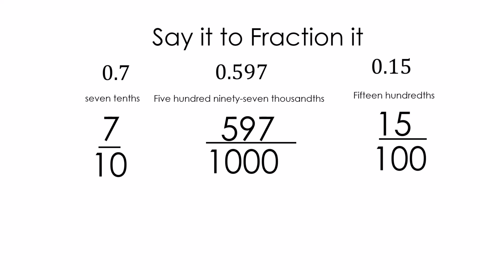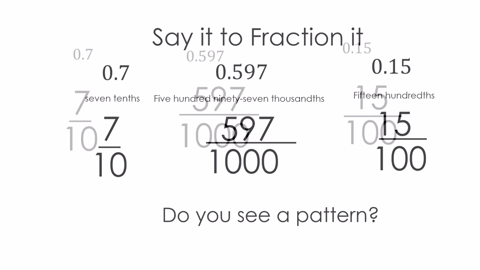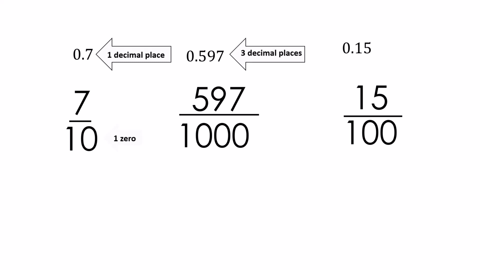Now don't freak out because you can't remember tenths, hundredths, whatever. There's actually a pattern to it. Do you see it? Well, 0.7, we have one decimal place, and how many zeros do we have? 1. 0.597, we have 3 decimal places, and how many zeros do we have? 3. That's pretty cool. 0.15, how many decimal places do we have? We have 2, and then we have 2 zeros.